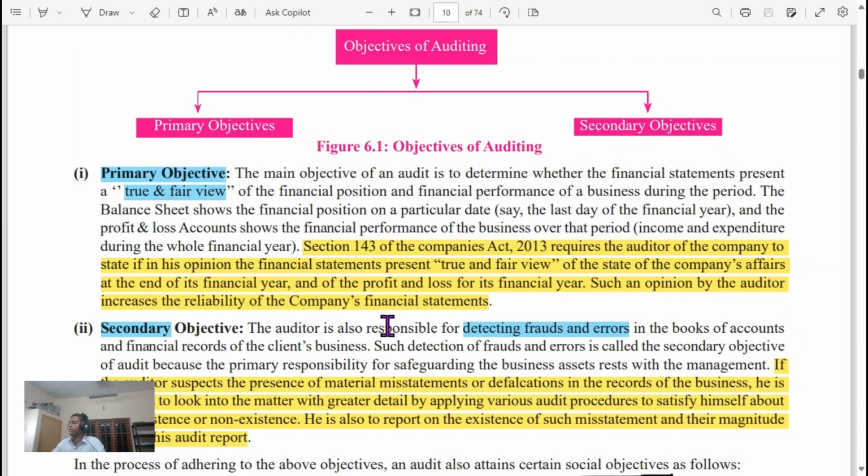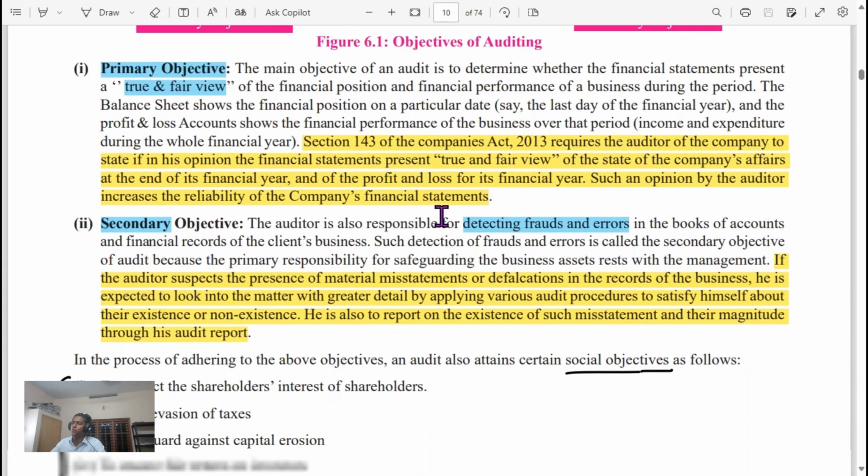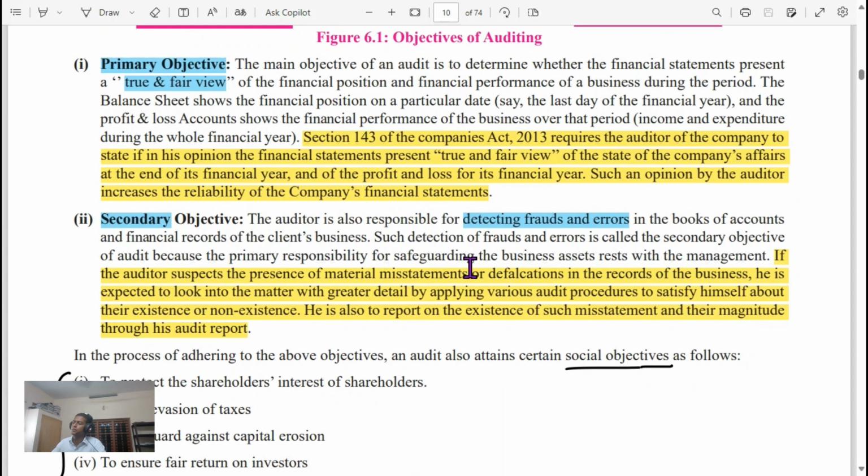Secondary objective is detecting frauds or errors. If the auditor suspects the presence of material misstatement or defalcation in the recording of records of the business, he is expected to look into the matter in greater detail by applying various audit procedures to satisfy himself about their existence or non-existence. He is also to report on the existence of such misstatements and their magnitude through his audit report.